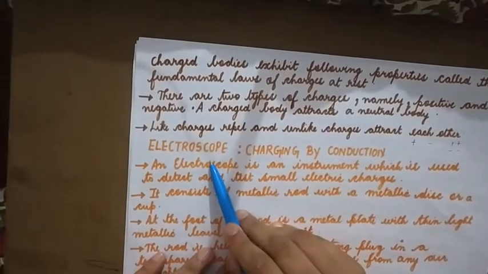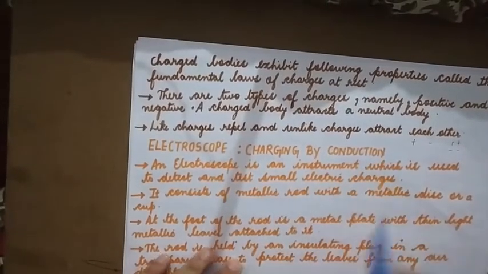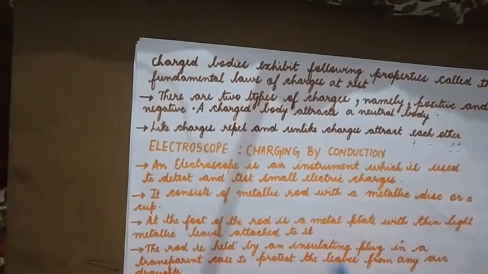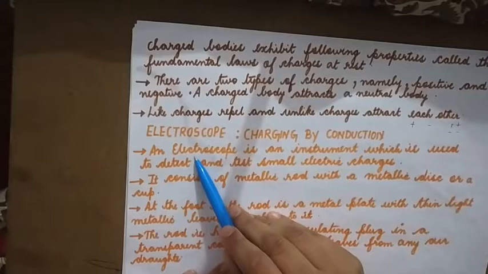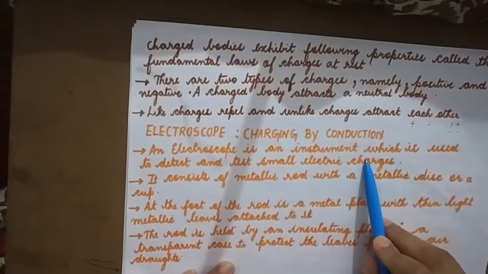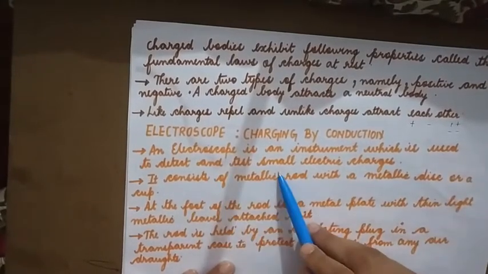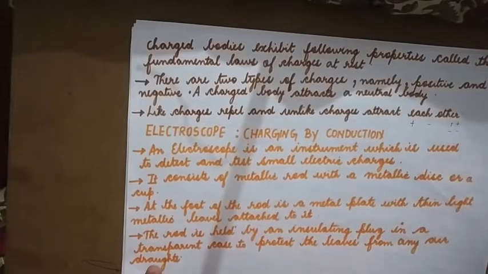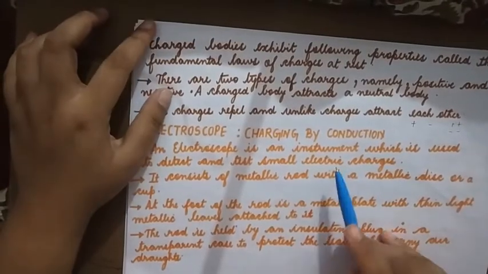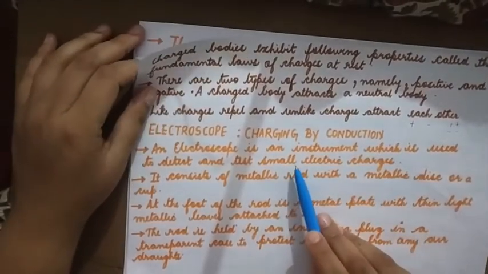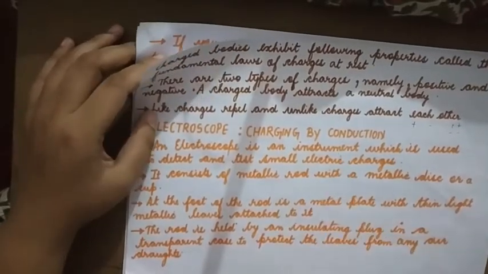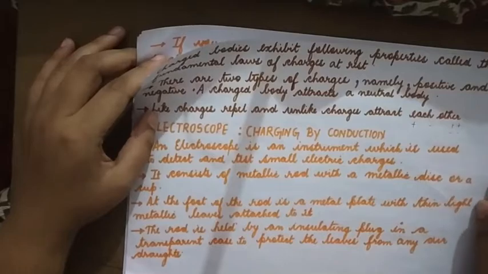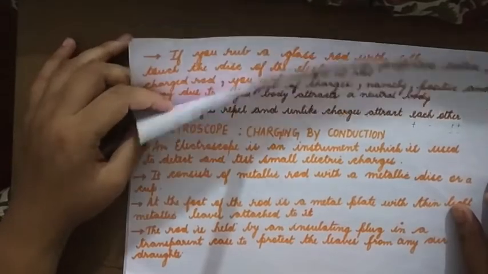Next, moving on to electroscope, charging by conduction. You might be asked for 1 mark. Important question: what is an electroscope? An electroscope is an instrument which is used to detect and test small charges. Electroscope is nothing but an instrument or a device to find out what electric charges are on small materials.